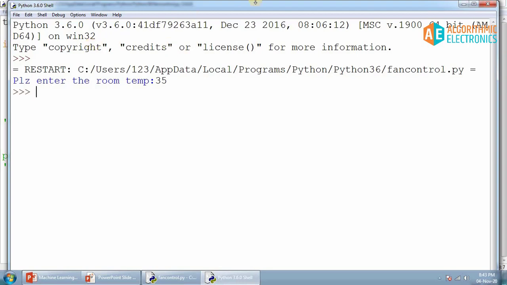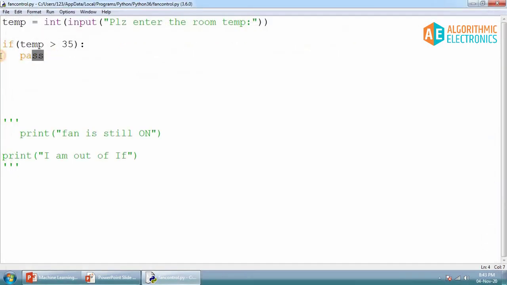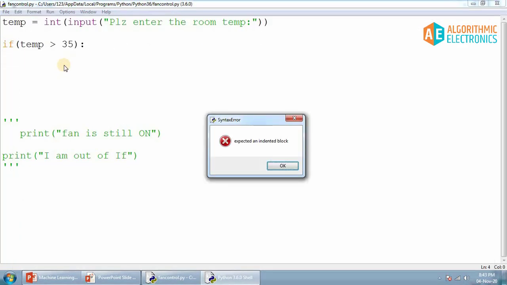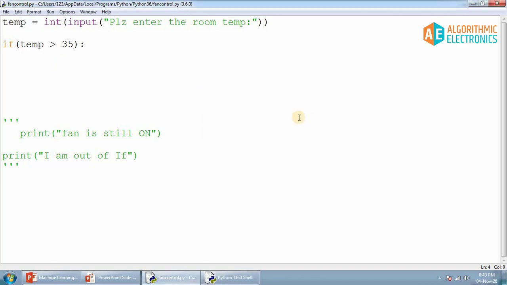So here we go. And if you put this blank, what if I put the blank statement in if, what will happen? Let's try to run this thing. So if you run this code, it is expecting an indented block. That means the if statement cannot be blank in Python, but this is not the case with other programming languages.